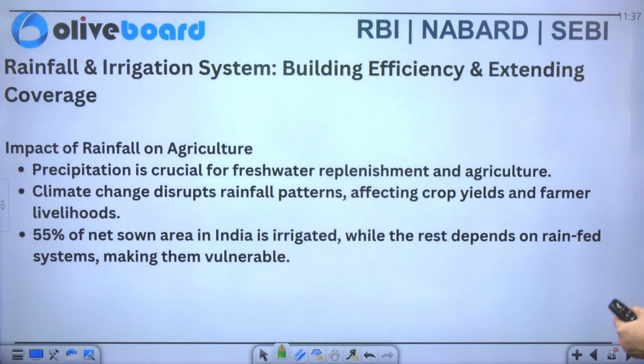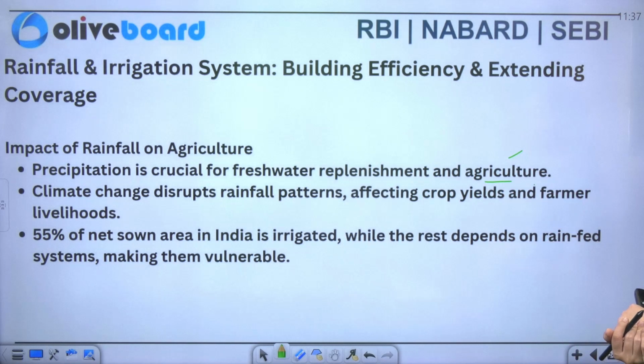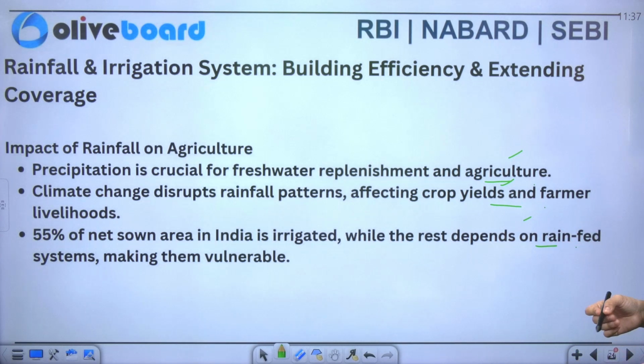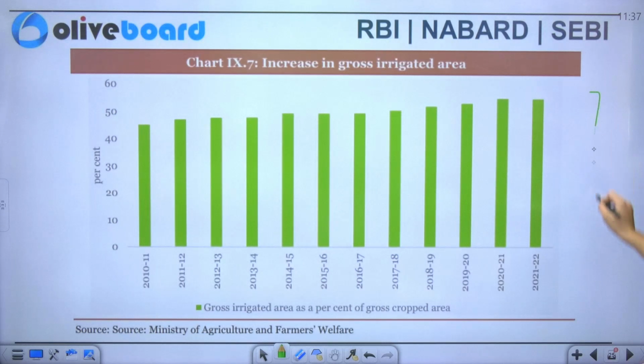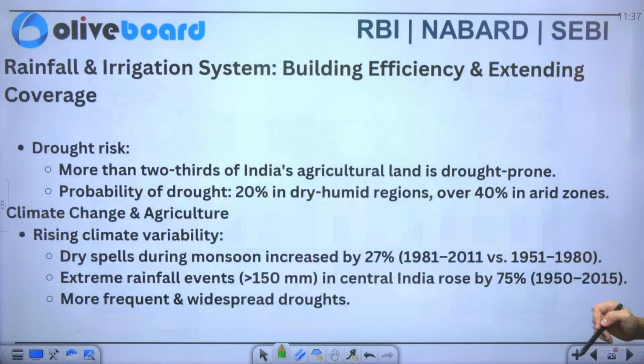Now what is the impact of rainfall on agriculture? So you can see the precipitation is crucial for fresh water replenishment as well as for agriculture. Now climate change disrupts the rainfall pattern, affecting the crop yields and farmers' livelihood also. Now it says that 55% of the net sown area in India is irrigated, while the rest depends on the rain-fed system, making it more vulnerable in nature. Now you can see what is the increase in the gross irrigated area. So you can see there was an increase in the year of 2021. It just reached near 50, and now in the year 2021-22 it is near to it, or I would say equivalent to it.